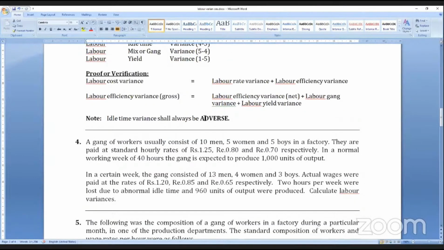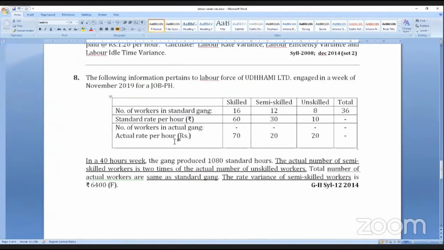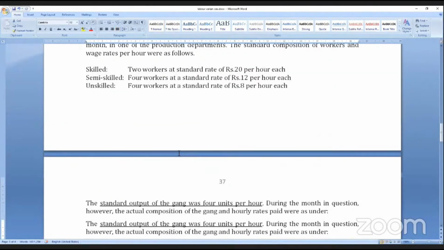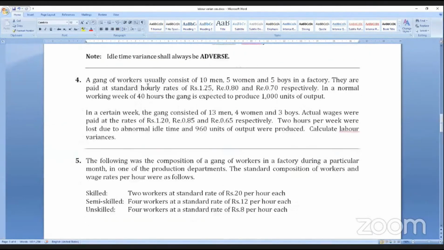Now I'll explain in 1 minute. It's a good question in the sum. I'll explain two problems. First, go through this problem. We'll take a 3-4 minutes break, and then we'll continue.